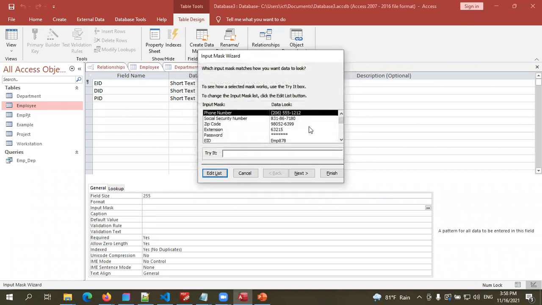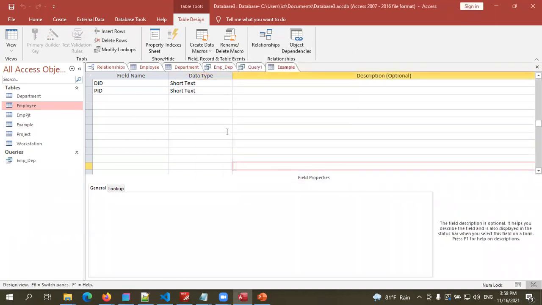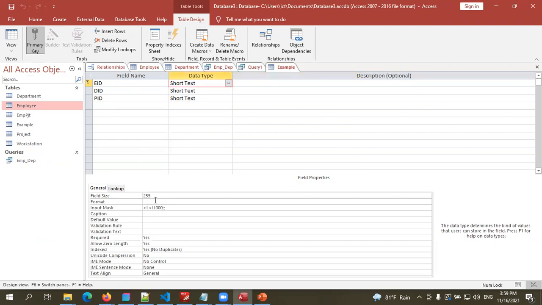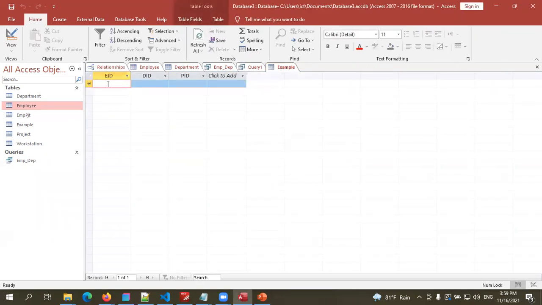Now we can close this and select it from here and finish. Now you can see, when I go to design view, if I'm just typing numbers here, right?